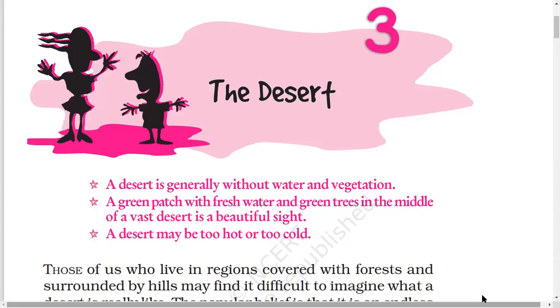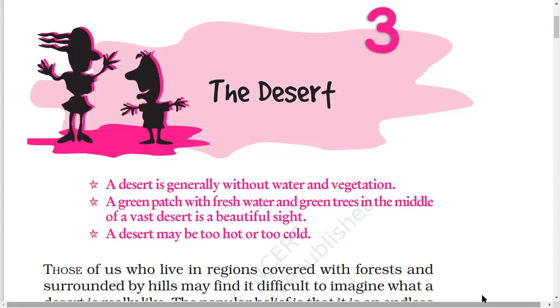We know there is a lot of stretch of sand, and as far as we can see, it is just sand and sand, and it could just be a very sparse vegetation of cactus or a few bushes and trees, etc. Then we also know that there is very scanty rainfall that occurs in desert.